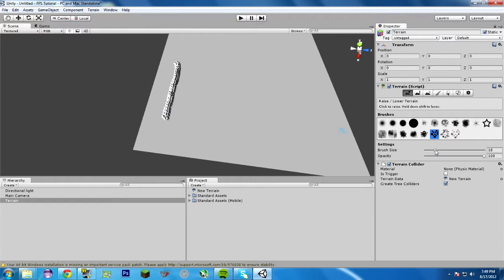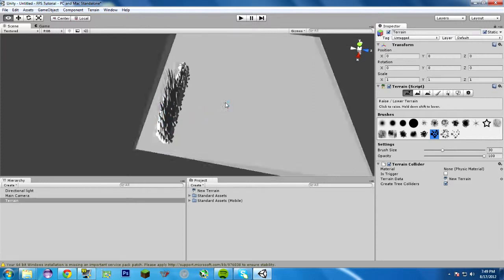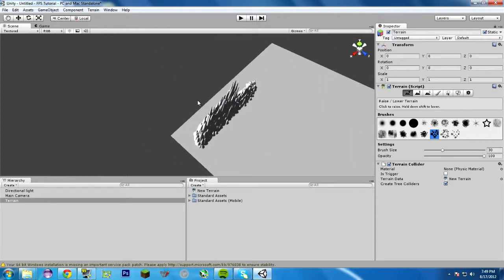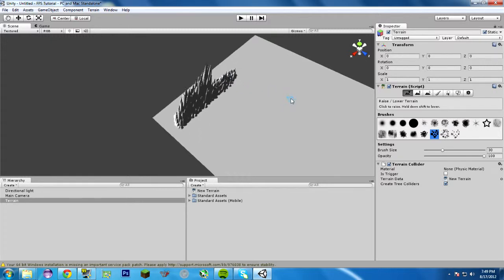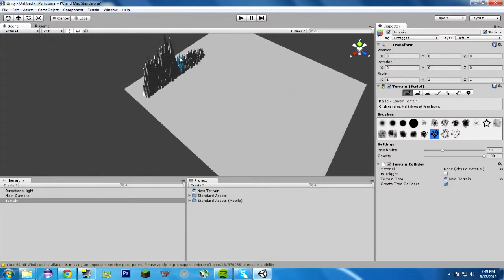Ooh. No, you want mountains. You go big brush size, a lot of opacity, and you just go like this. Stay in the same kind of area, just kind of mouse around. It's left click to paint, and it just paints it for you basically. Let's move around a little bit. Oh yeah, mountains are looking good. Alright, let's put some more mountains down here.